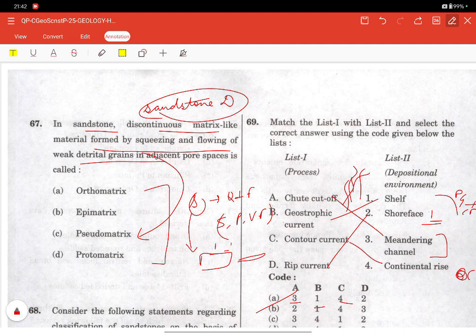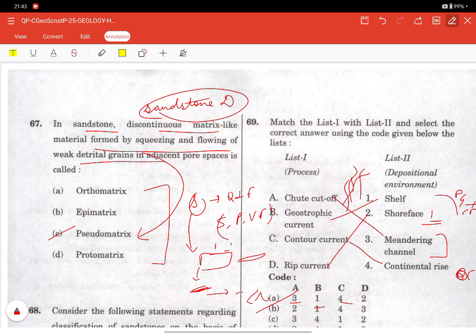So grain squeezing happens because of burial and compaction, so weak grains get flattened and smeared between the rigid grains, so they lose original grain boundaries, and the result appears as a fine muddy matrix, but it's not depositional, it's secondary and it is discontinuous. So this squeezed material is known as pseudomatrix.